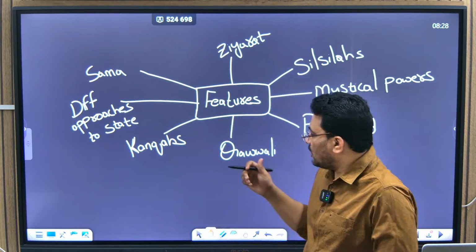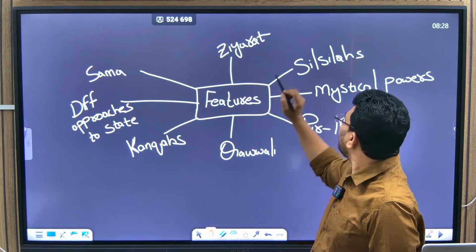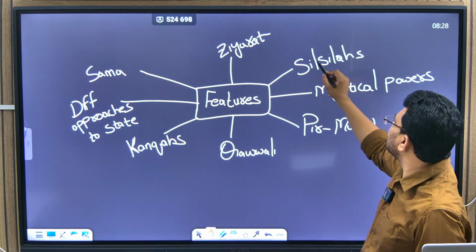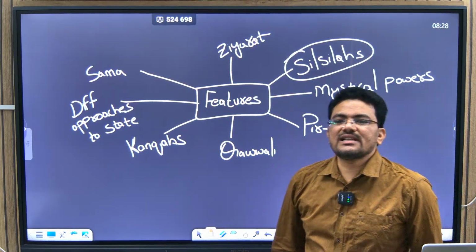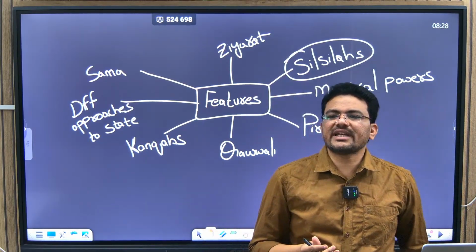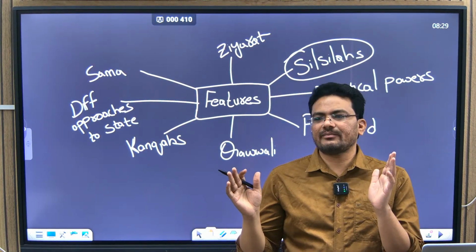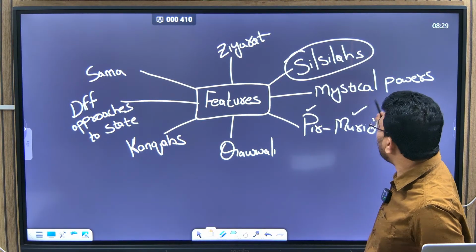Now in India, when it emerged, Sufism has some features. Please listen to these terminologies carefully. The first thing is silsilas. The exact meaning is that a silsila is a chain between the guru and the disciple. The guru is called pir and the disciple is called murid.